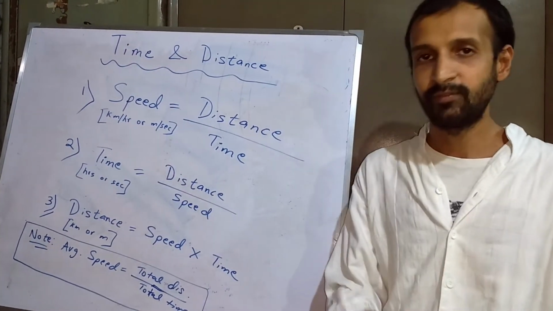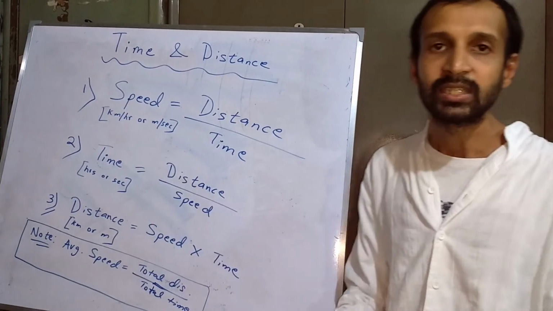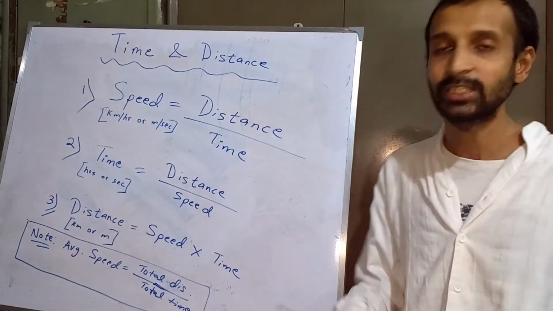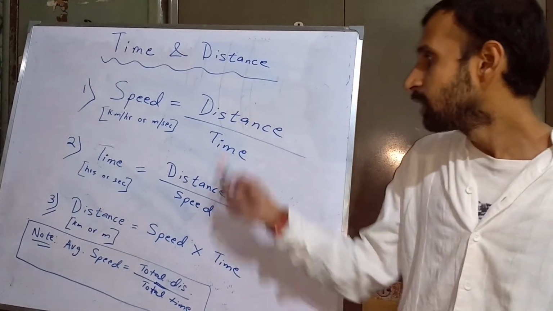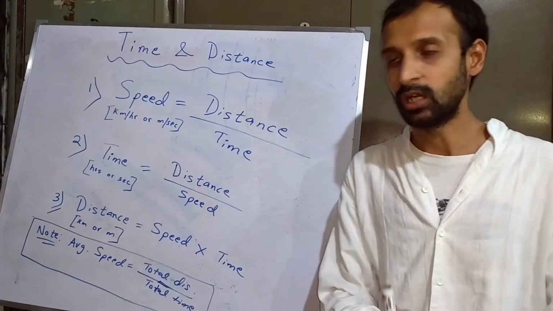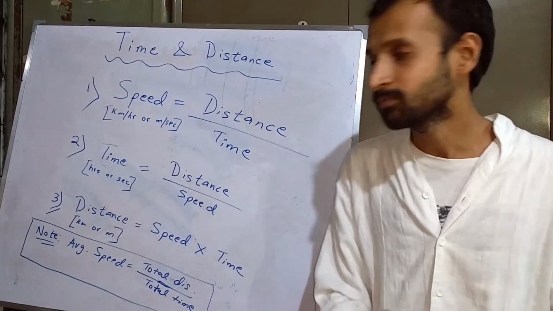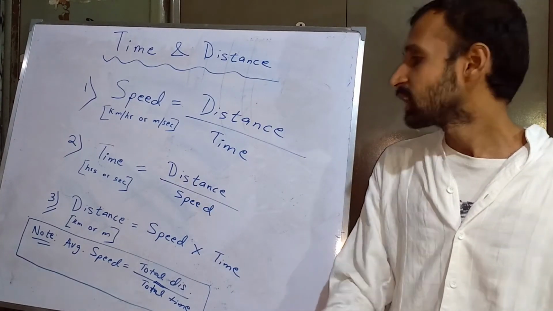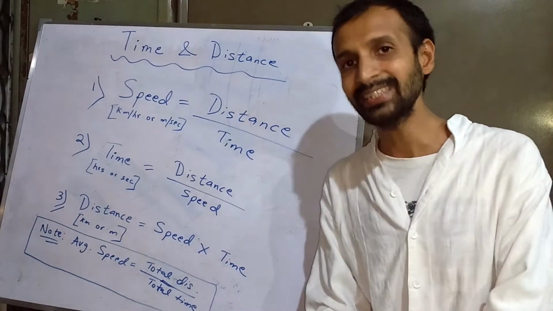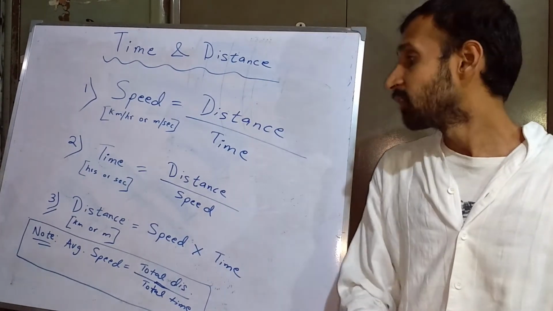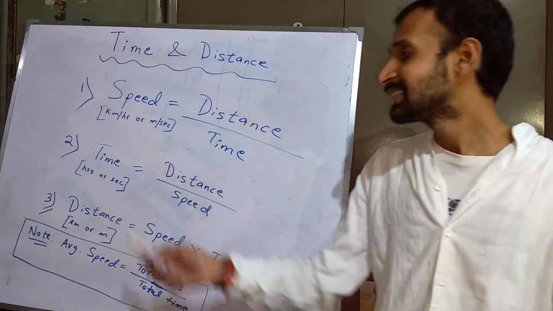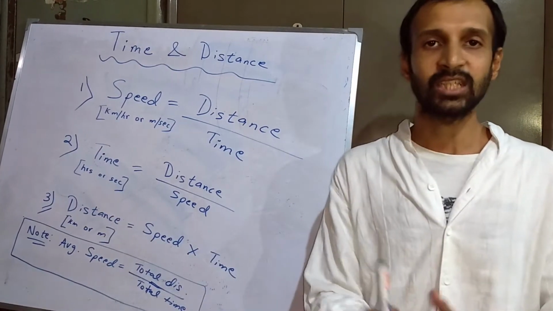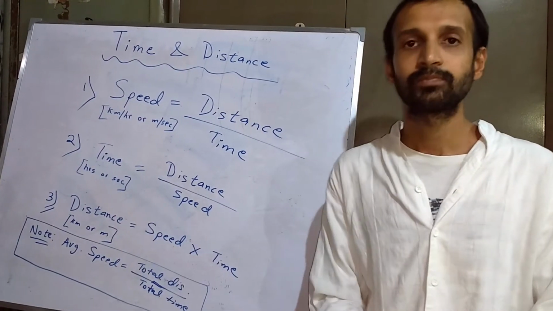On the other hand, if you're finding speed in meter per second, then find distance in meter, find time in terms of second, and then divide it and you get speed in meter per second. We move on now to the second formula, which is how to calculate time. Time, as you know, has a unit which is either hours or minutes or seconds. Conventionally speaking, we either choose hours or we choose seconds. If something takes a longer time, we choose hour. If something takes a shorter time, we choose second.